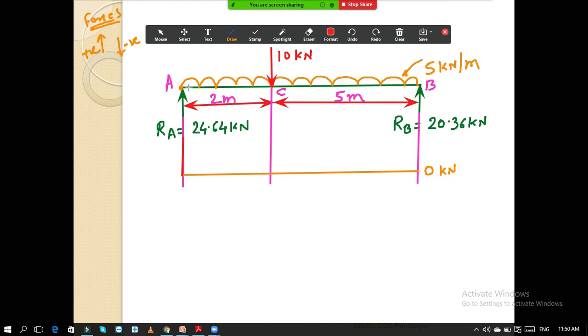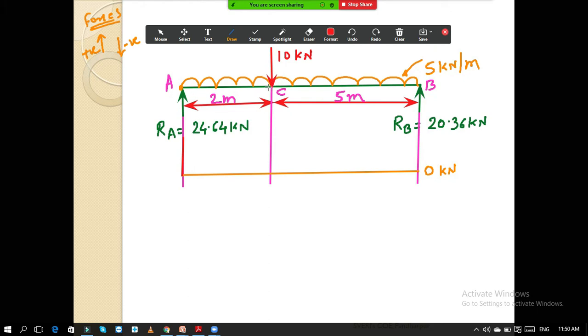Now if you move further, just after you pass point A, you observe that one UDL is there, started from this point and continued up to point C, and at point C a 10 kilonewton point load is there, moving downward.